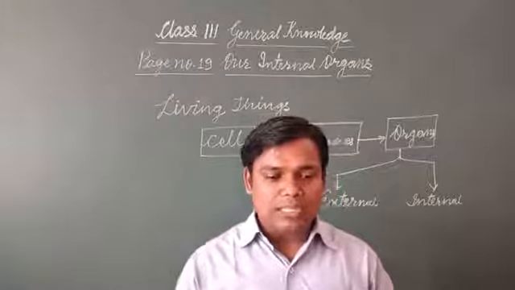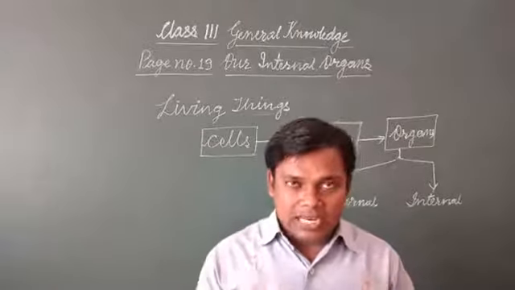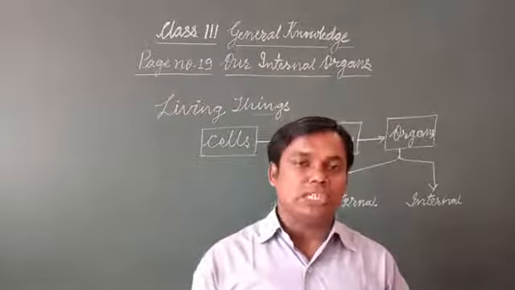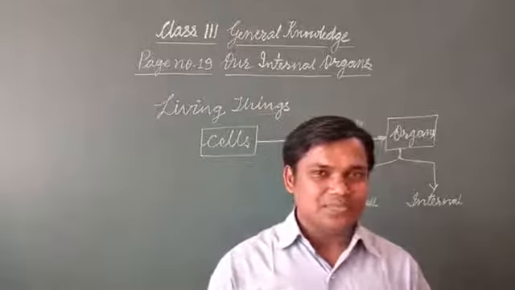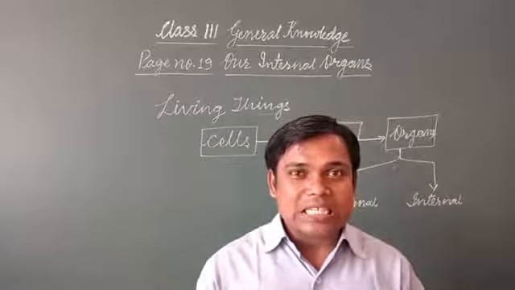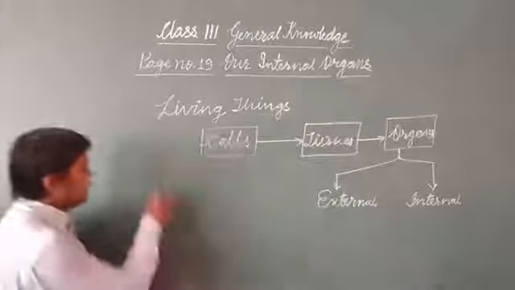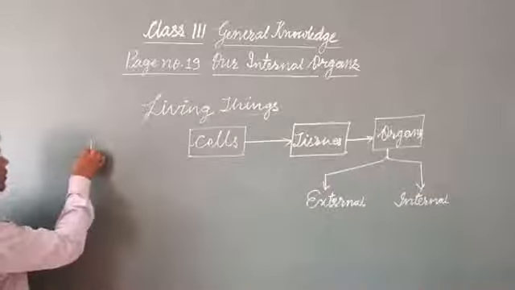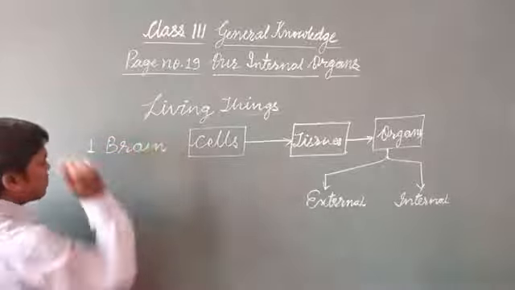The first one is here. It is inside our head. It controls every function which the body does. It is our brain. So the first answer is brain.